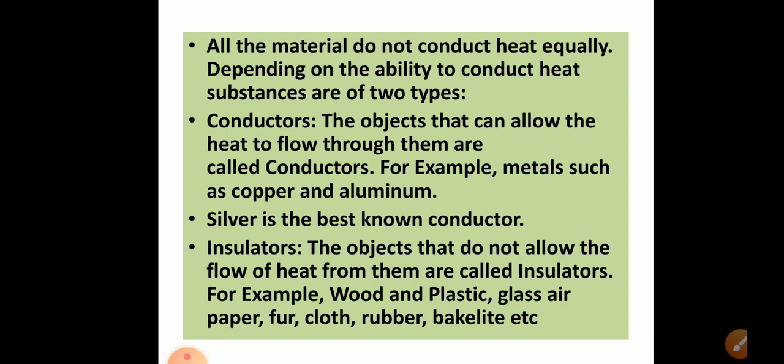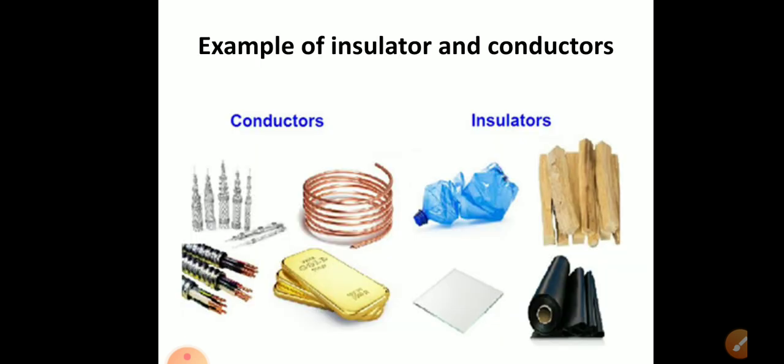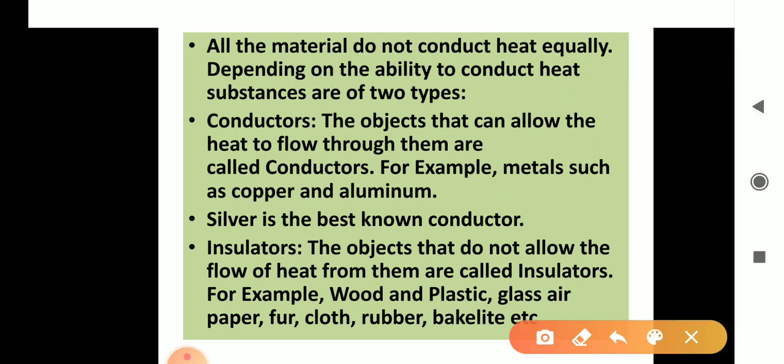Next, all materials do not conduct heat equally. Now see, some have the ability to conduct it very well and some do not. Those substances which conduct it very well, or we can say which allow the heat to flow through them, are called conductors. Example: metals, all the metals, copper, aluminum, etc.